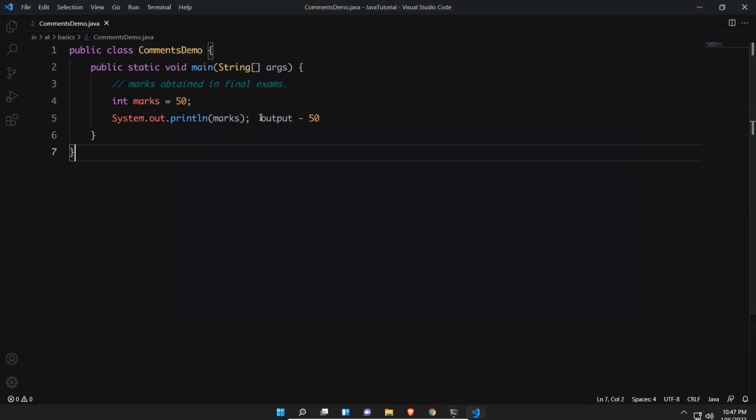The reason is, if you do not put comments, it will be considered as Java code, but that is not a proper syntax. Okay, that's how a single line comment works.